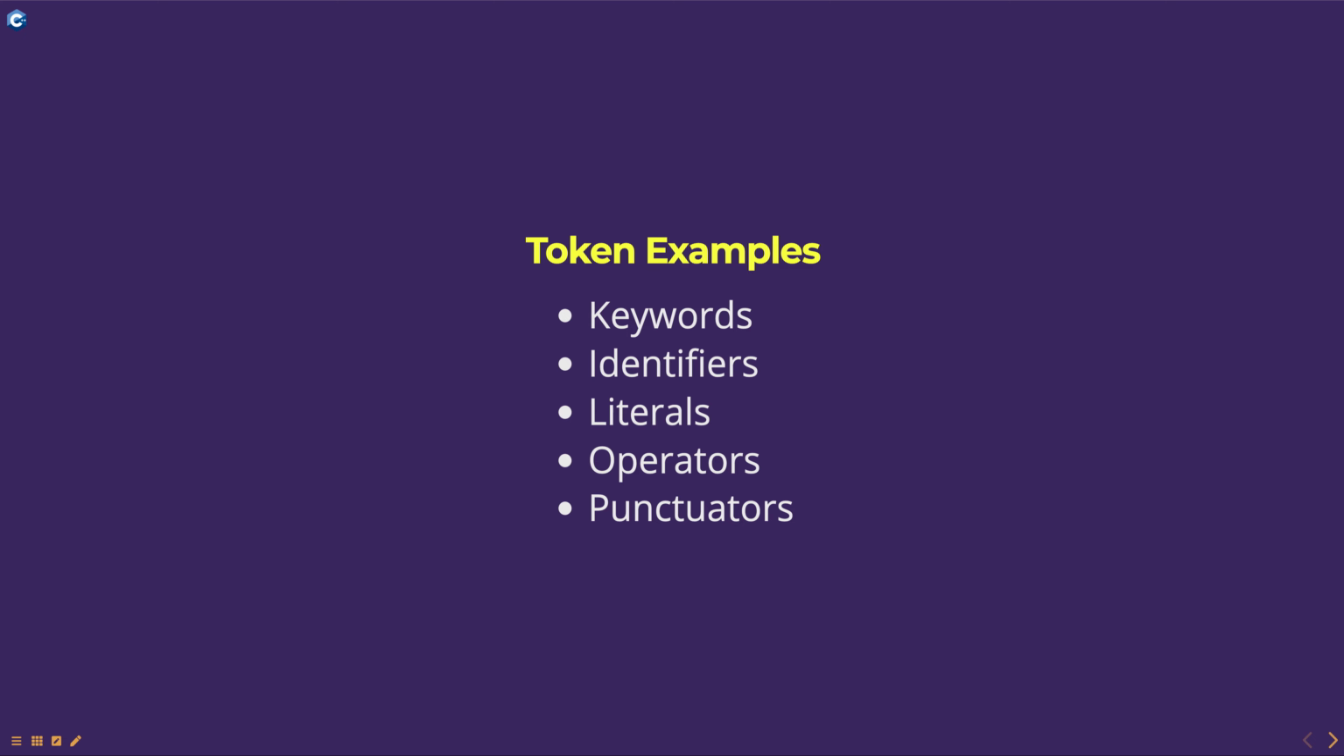The compiler processes the tokens and converts them into machine code that the computer can execute. Understanding tokens and their usage is an important part of C++ programming.